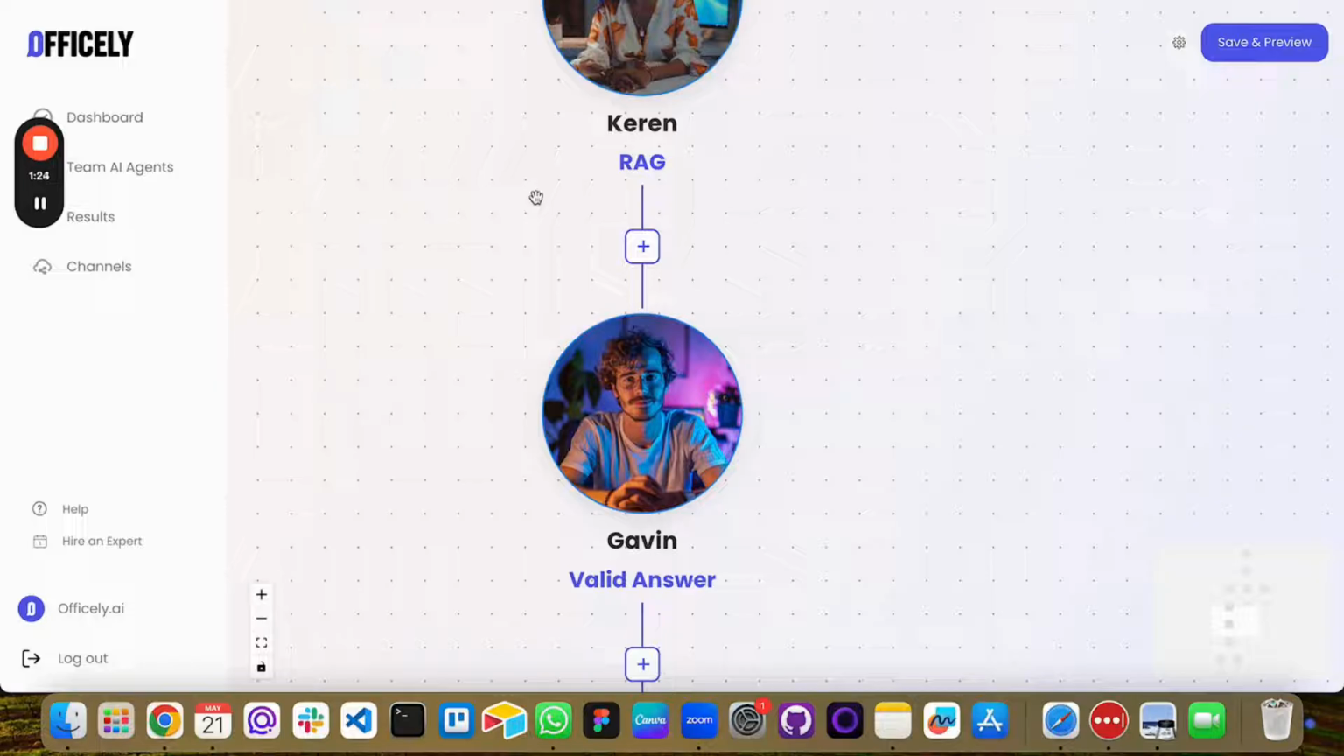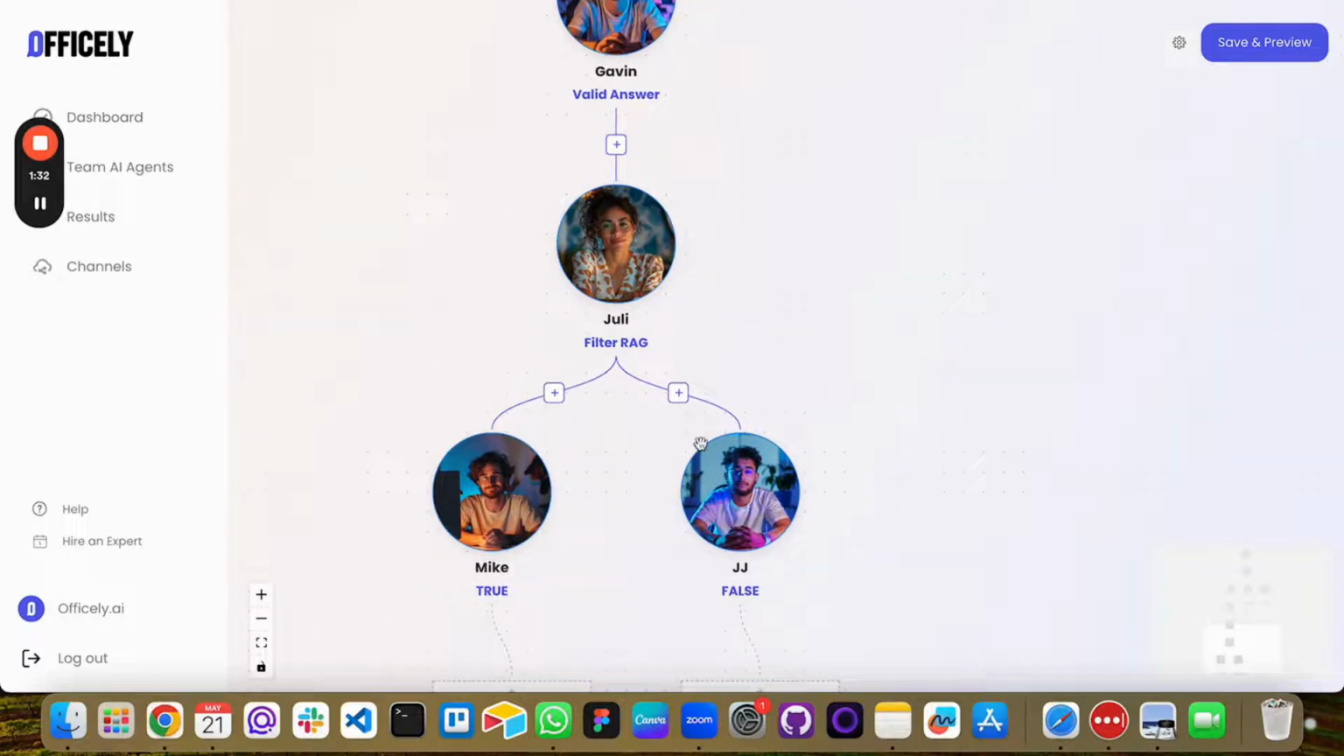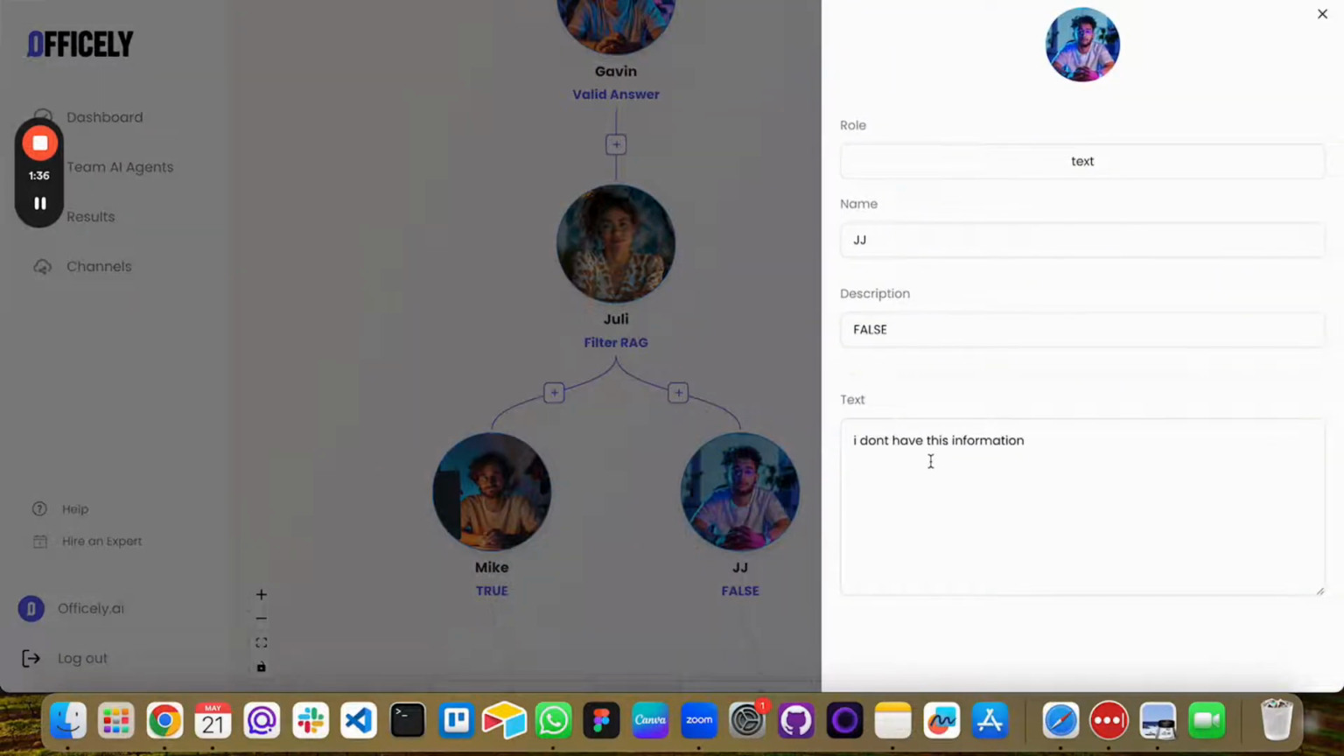After Karen completes her search, the task moves to Gavin. Gavin's role is crucial. He verifies whether the documents Karen found truly match the query, ensuring accuracy. Here we have two paths, Mike and JJ.